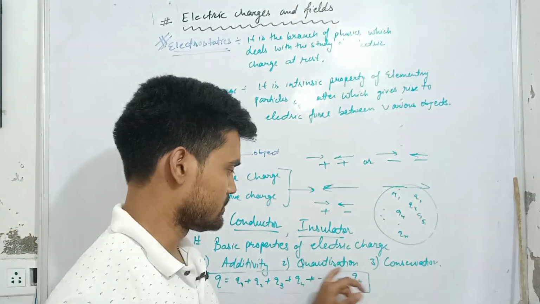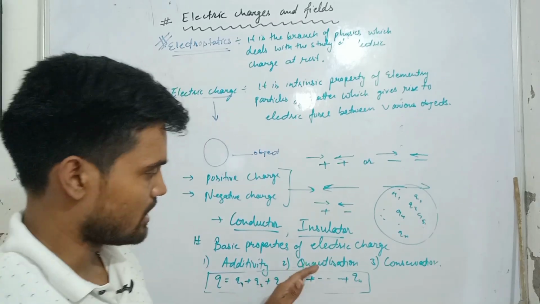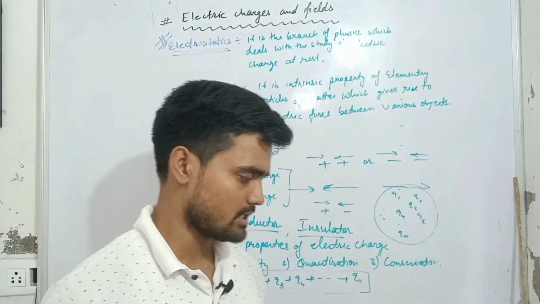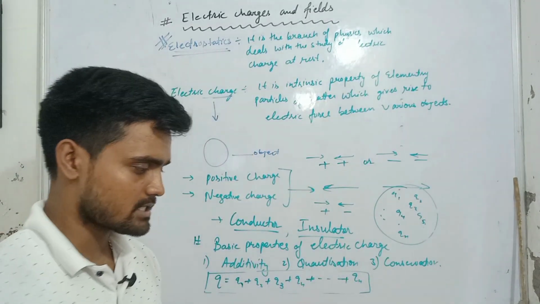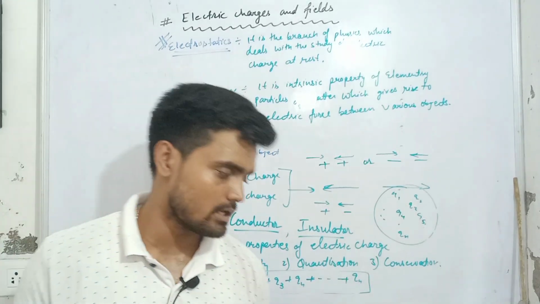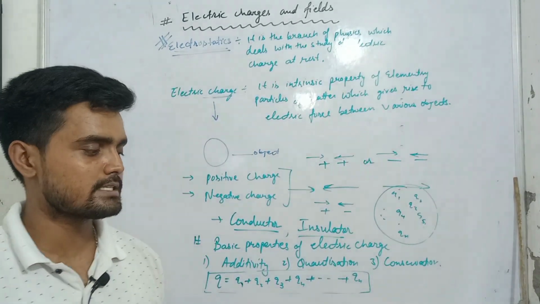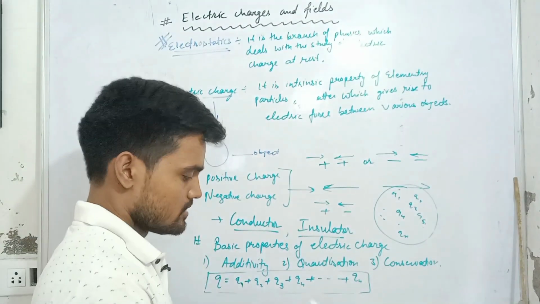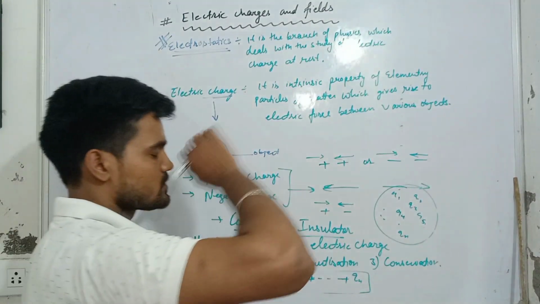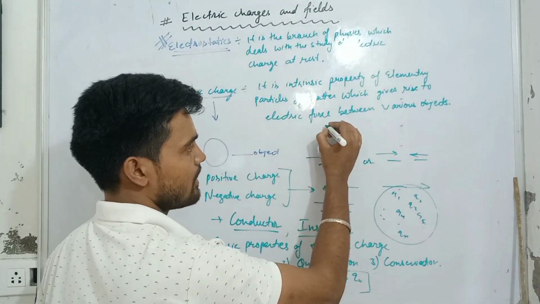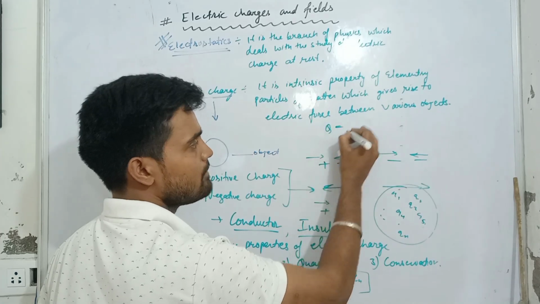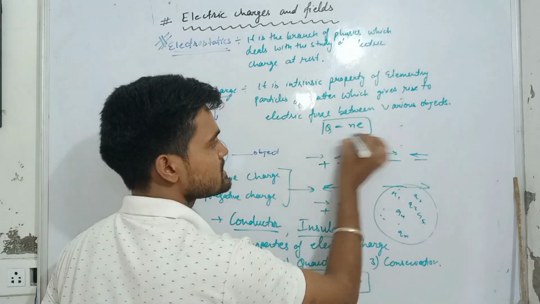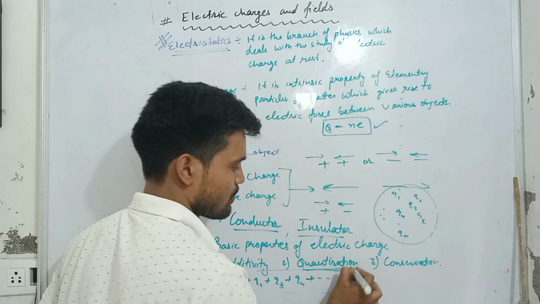Now let's have a look at the next one, that is quantization. So what is quantization? Listen, quantization of electric charge means that the total charge of a body is always an integral multiple of the basic quantum of charge. So in that case, generally this Q will be equal to n e. This gives quantization.